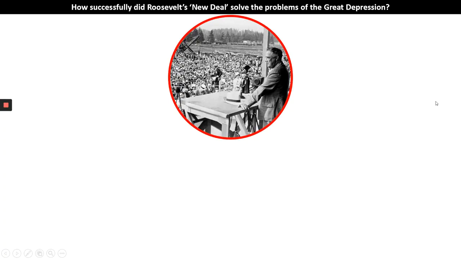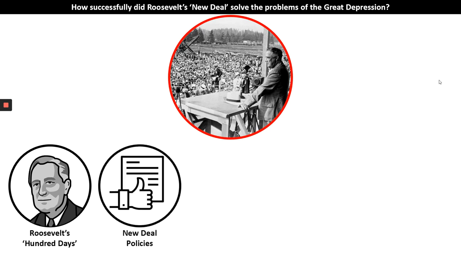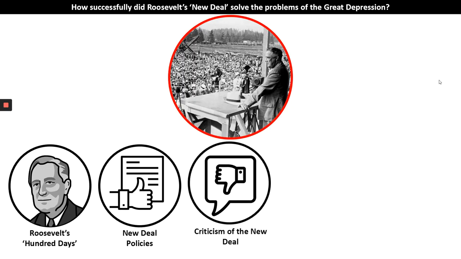Now, there are 5 key areas that I'm going to be discussing as part of my attempts to explain the successes of the New Deal. We're going to begin by Roosevelt's 100 days. That's the first 100 days that he had as President of America. We're also going to have a look specifically at some of the policies that came part of the New Deal. We're also going to have a look at the growing criticism of the New Deal, and then how Roosevelt's second set of policies, known as the Second New Deal, may be sought to solve some of the remaining problems.